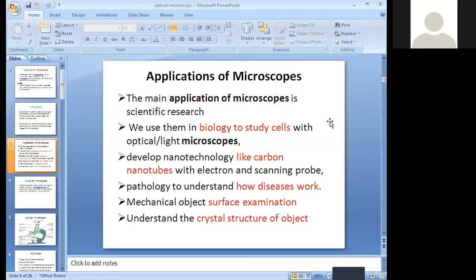And the third one is to develop nanotechnology, like carbon nanotubes, with electron microscopes and scanning probes. These are the materials. Through continuous research and development, the scientists' continuous effort has developed nanotechnology like carbon nanotubes.